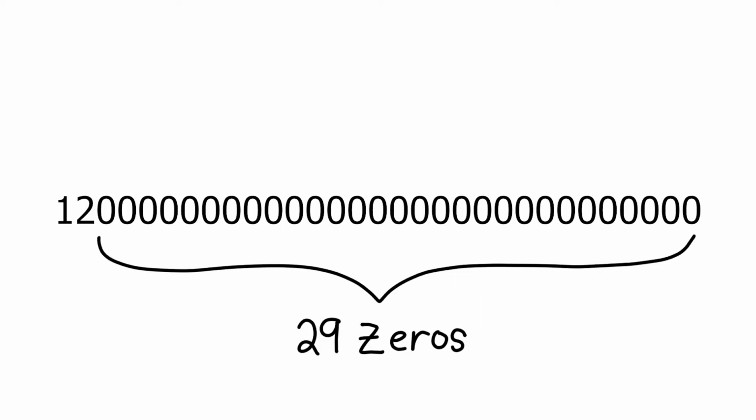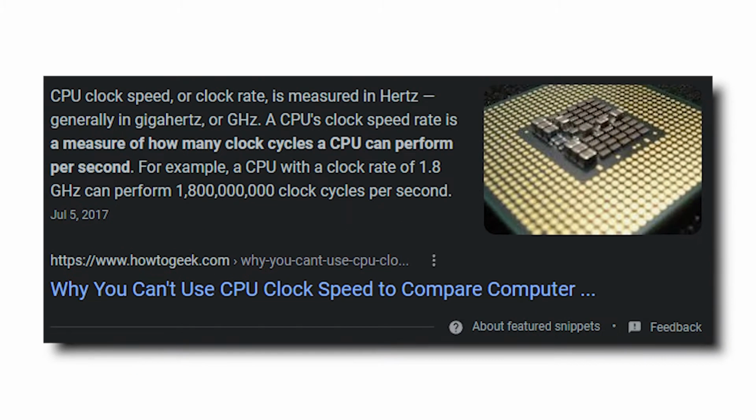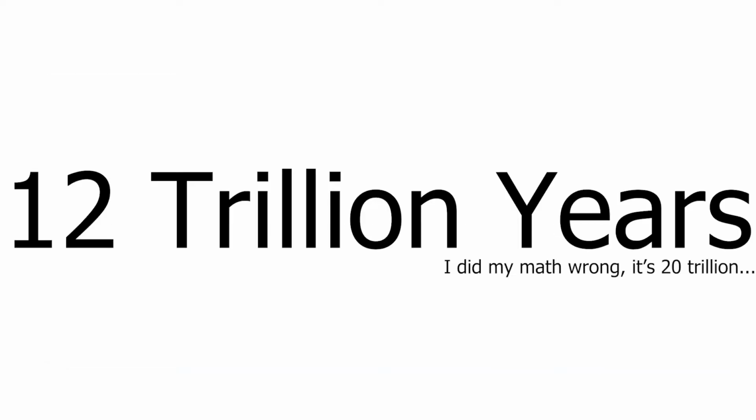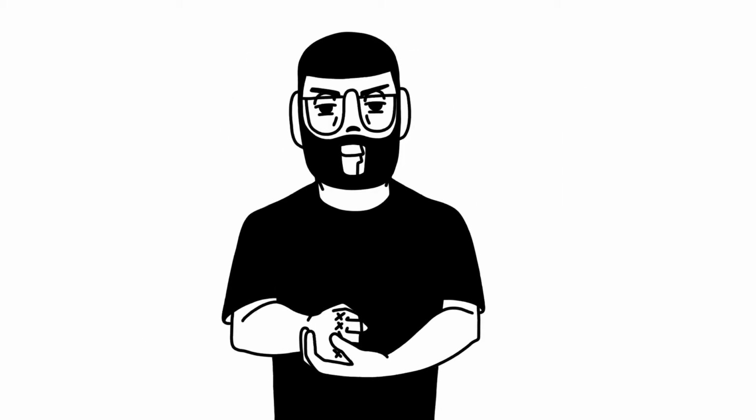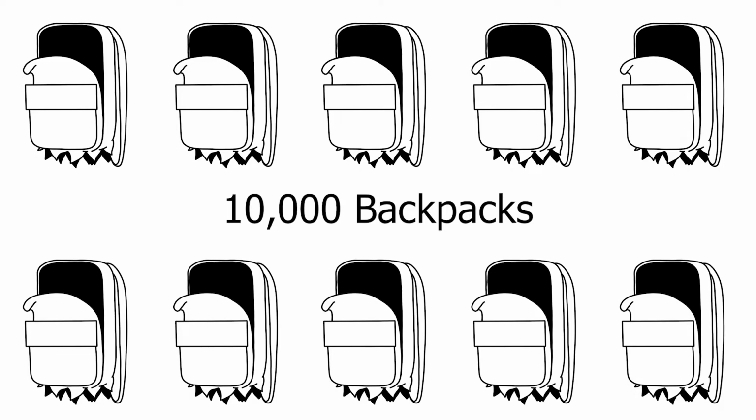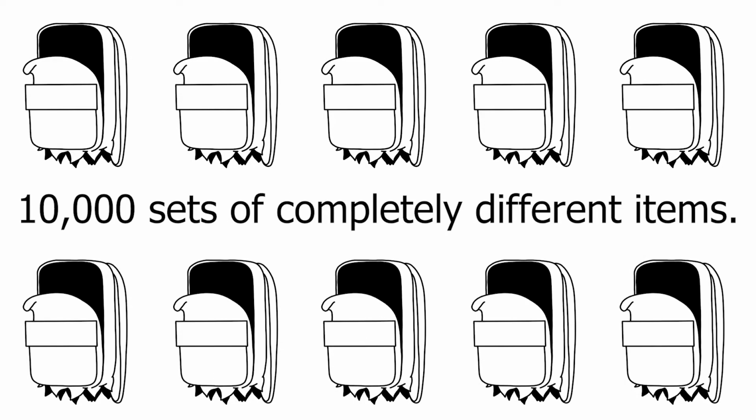That's a 12 followed by a lot of zeros. 29 to be exact. And if we consider that a computer can do 2 billion calculations per second, that means it would take a computer 12 trillion years to try all possibilities. That's almost as long as Betty White has lived. So the obvious answer is to not rely on a computer and just do it yourself, right? But what if you also had 10,000 backpacks you need to pack with 10,000 sets of completely different items?